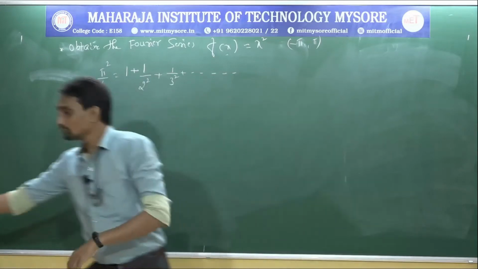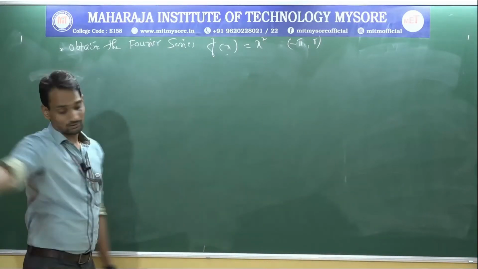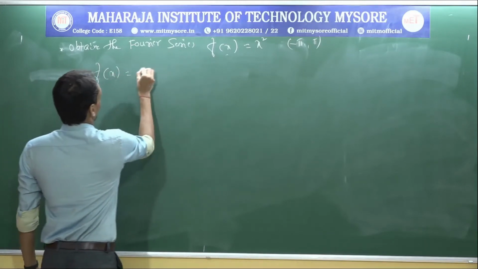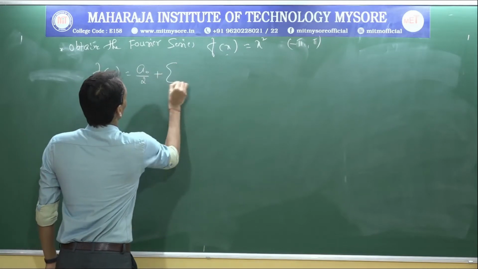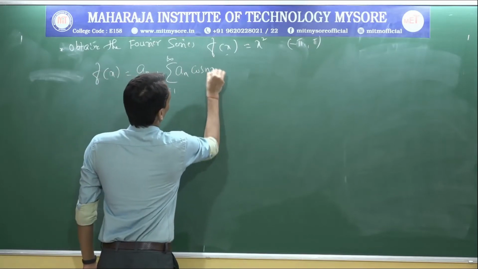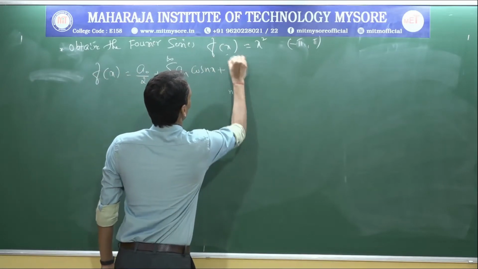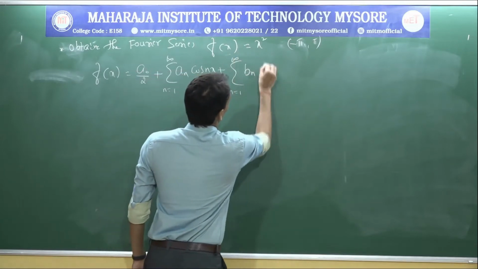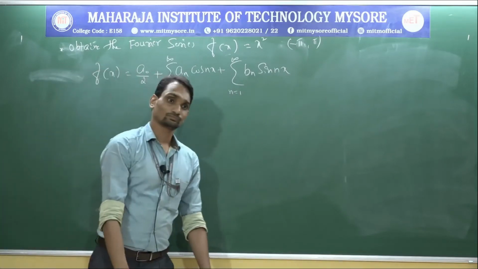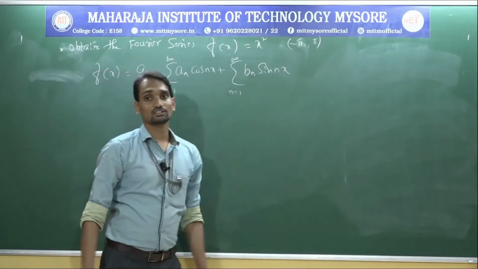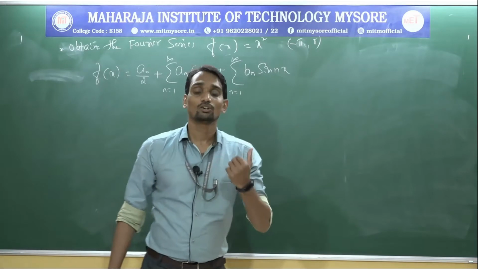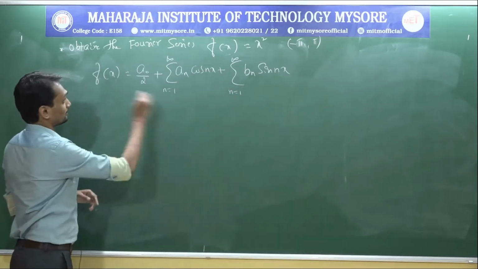First, we are applying the even and odd function method. f of x equal to a naught by 2 plus summation from n equal to 1 to infinity an into cos nx plus summation from n equal to 1 to infinity bn into sin nx. First writing the formula as usual. Now a naught, an, bn, all the three values are written. We need to calculate all the three values. Instead of calculating all three values, go for even and odd function method.